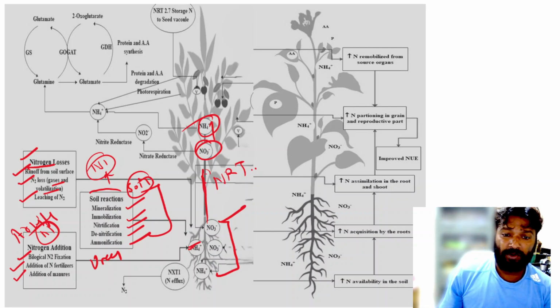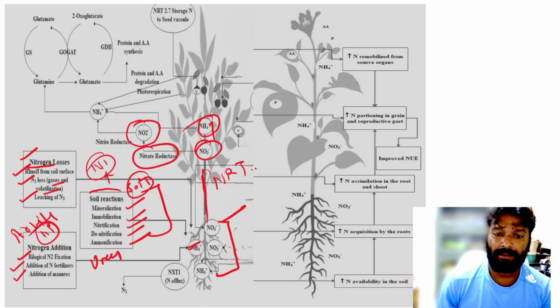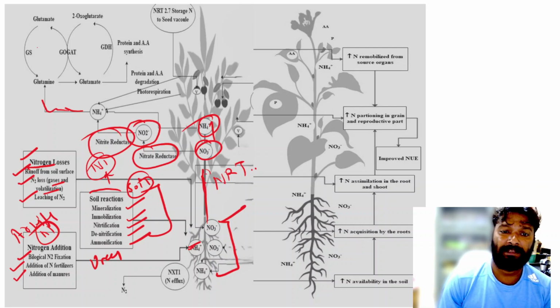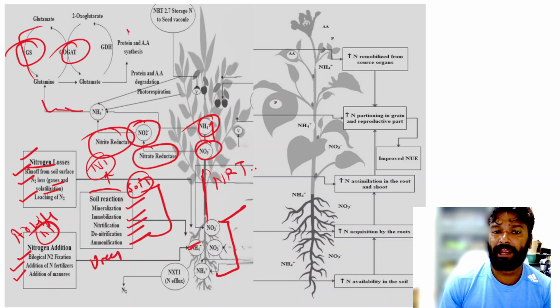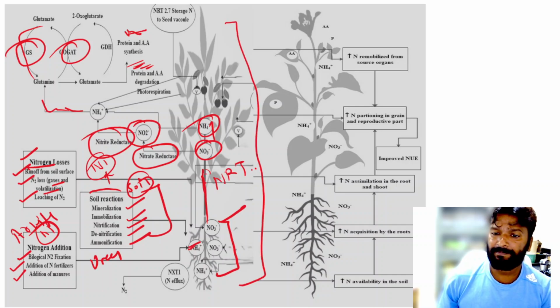Okay, so then there will be enzymes like nitrate reductase and nitrite reductase, which convert this into ammonia. Then there will be the GS-GOGAT pathway, which converts it into different amino acids, proteins, and amino acids. Okay, so this is about the nitrogen budgeting.